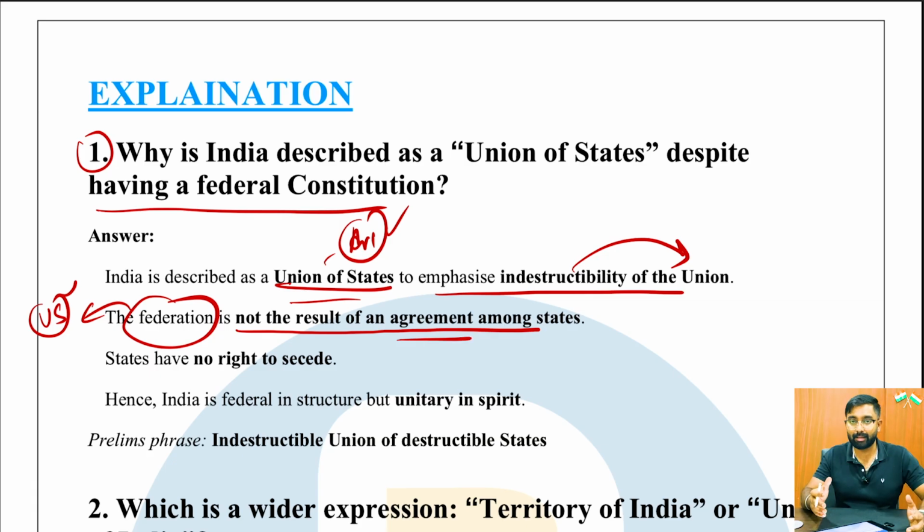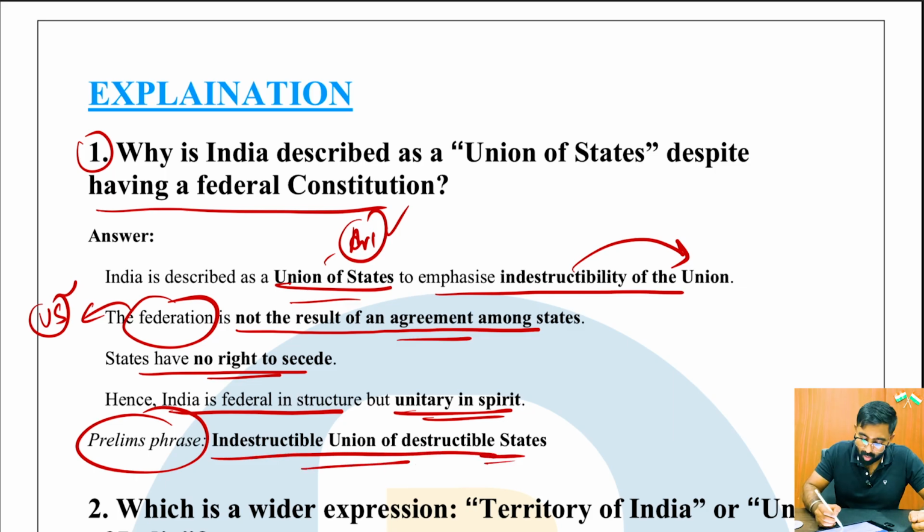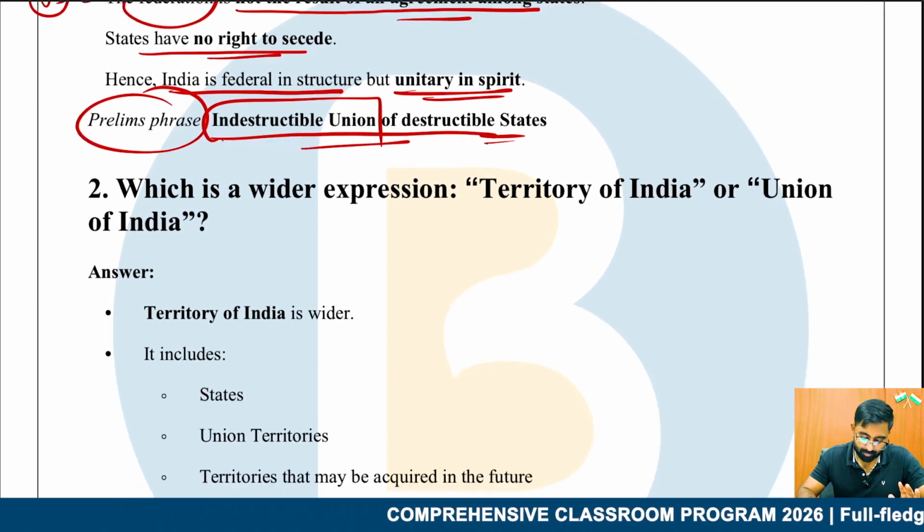But in India it's not like that. States have no right to secede. It is not an agreement. We have an indestructible union, so states per se do not have the right to secede in India. Hence, India is a federal country in structure but unitary in spirit. For the prelims, this is very important: an indestructible union of destructible states. It means the states within the territory can be altered, changed and modified, but the union consisting of all the states of India cannot be fractured. So I hope the first question is clear.